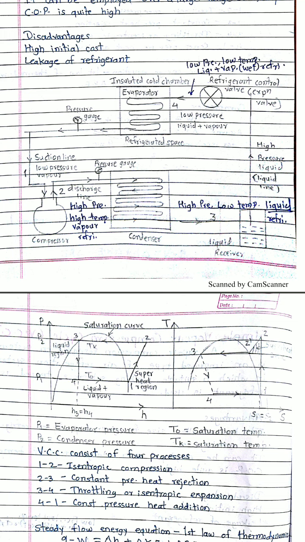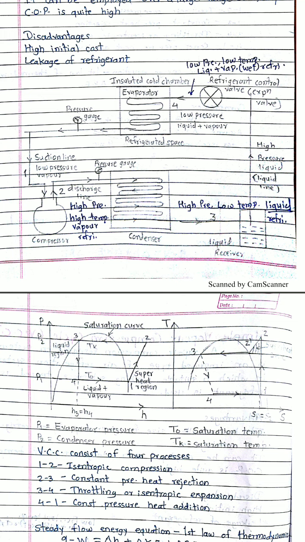So at the outlet of the condenser, high pressure, low temperature liquid refrigerant is there, and it passes to the receiver. Now what is the receiver? The receiver is a storage which can store the liquid refrigerant coming out of the condenser.